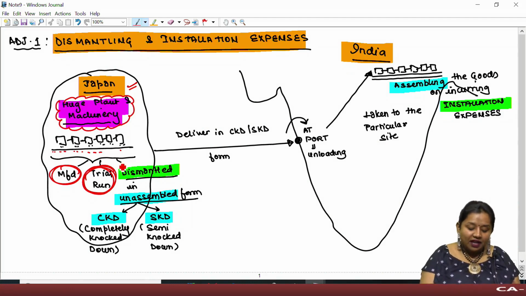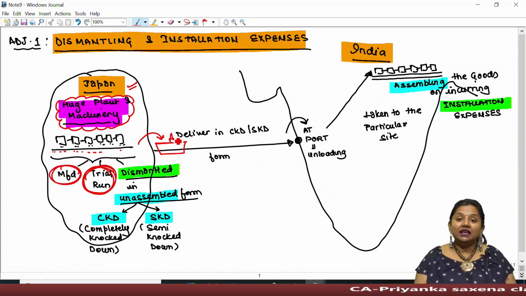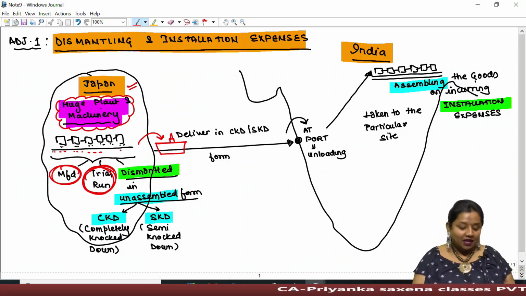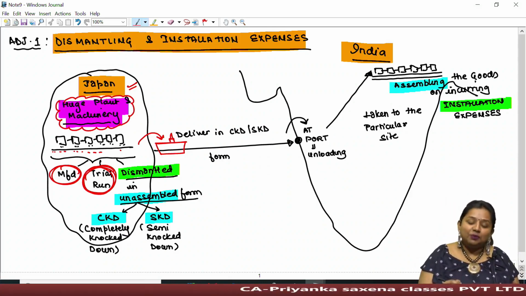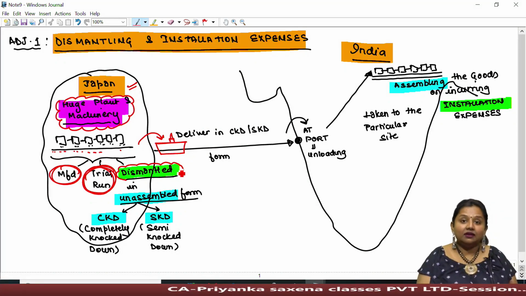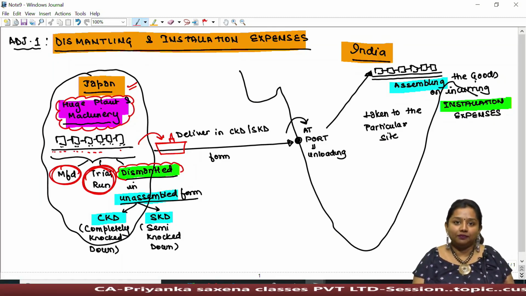So after the trial run, while delivering it to India, they had to load it in a vessel. But in a vessel, it cannot be carried in as-it-is form. Therefore, the exporter must have dismantled it in order to bring it in an unassembled form.